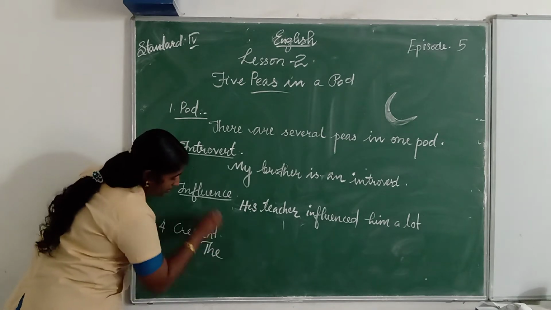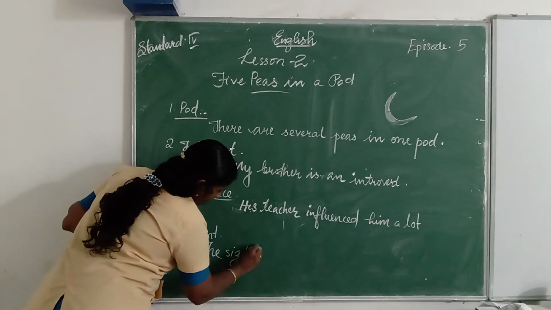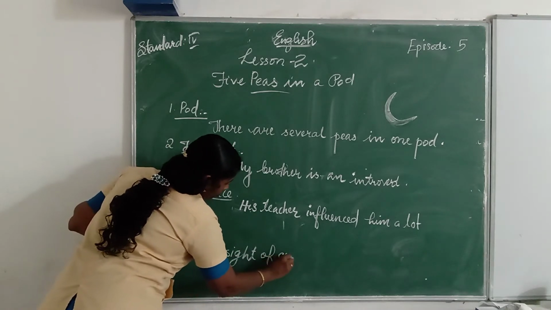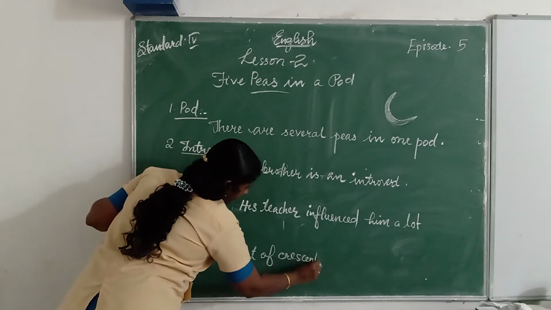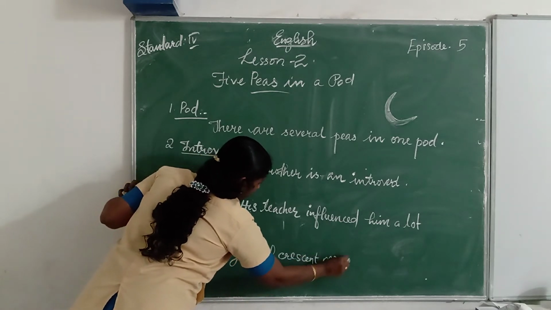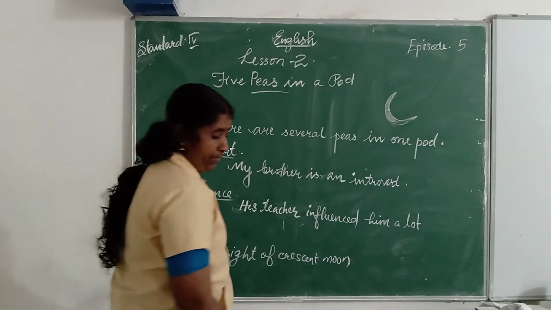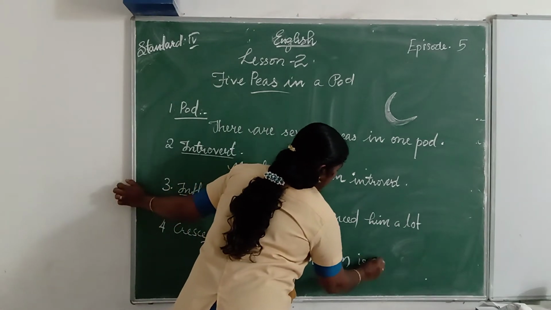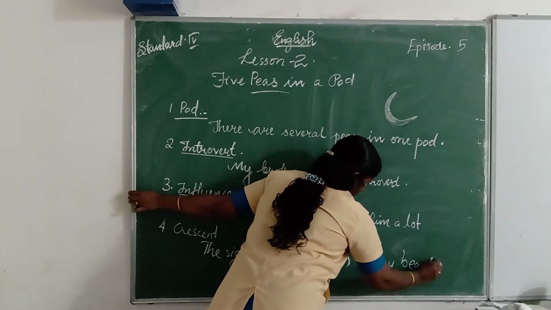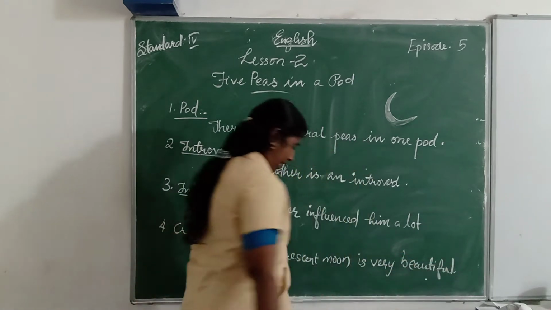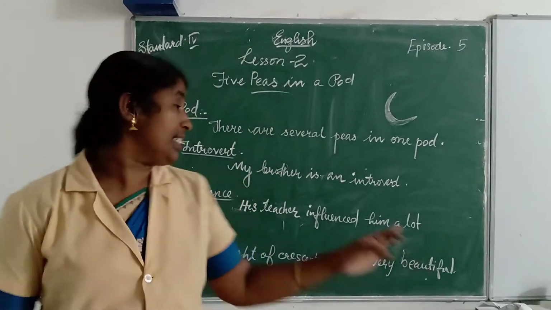Right? Write fast. The sight of crescent moon is very beautiful. Is it clear? Do you understand the four sentences?